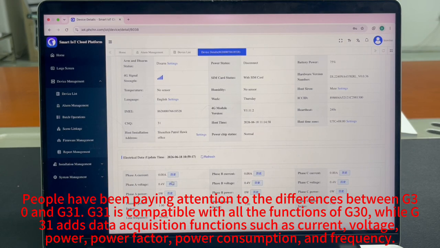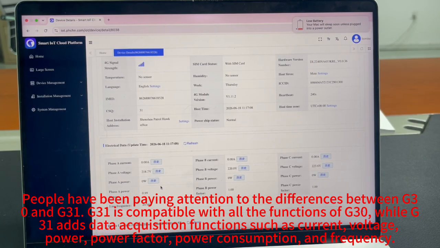People have been paying attention to the difference between G30 and the G31. G31 is compatible with all the functions of G30, while G31 adds data acquisition functions such as current, voltage, power factor, power consumption, and the frequency.